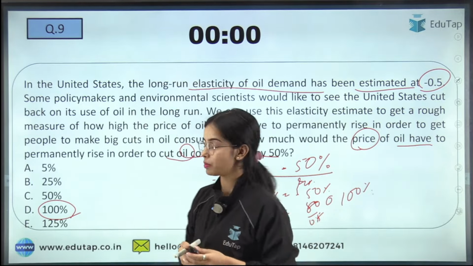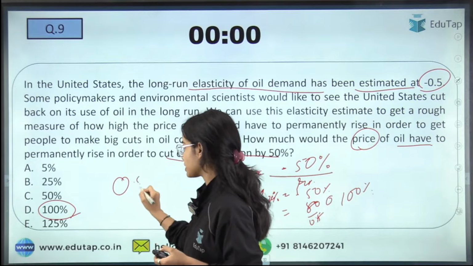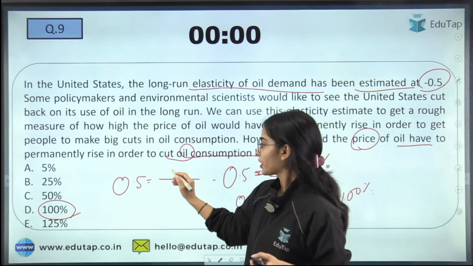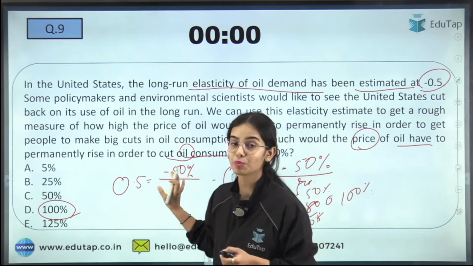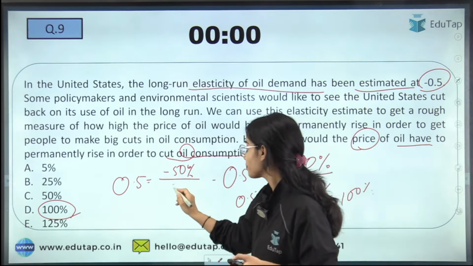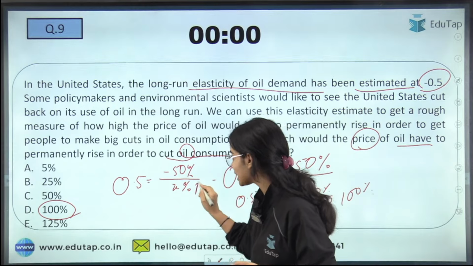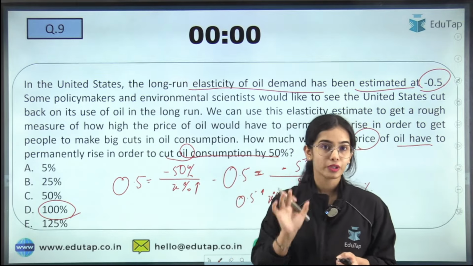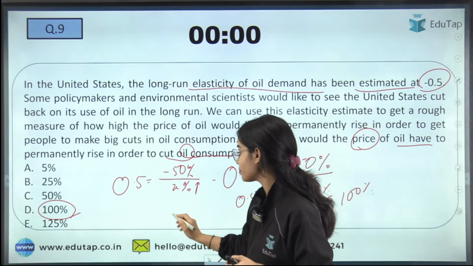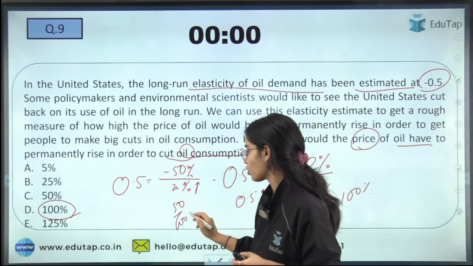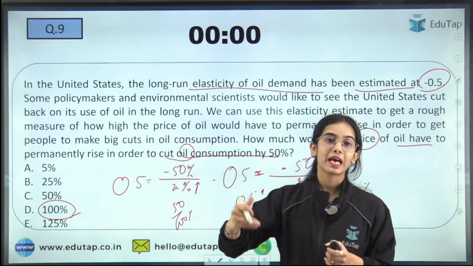A 100% increase in the price is required to decrease the demand by 50%. So if the price elasticity of demand is 0.5 and the oil consumption has to be reduced by 50%, how much percentage increase in the price is required? So that is 100%.